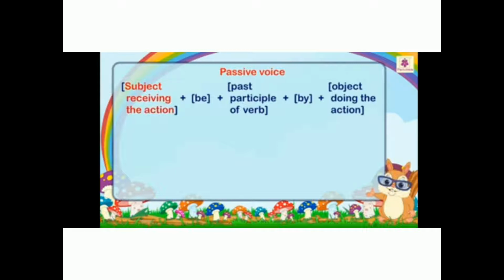Now we'll see what is the sentence structure in passive voice. In passive voice, we have a subject that is receiving the action, then a be form or you can say a helping verb, then the past participle of the verb, you can say the third form of the verb, then by, and finally an object that is doing the action.